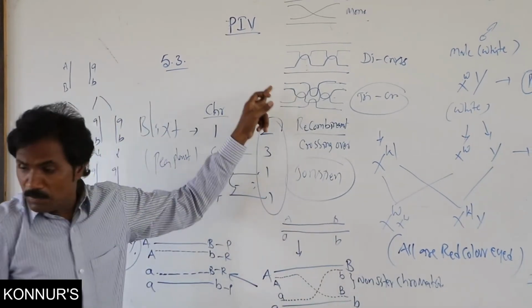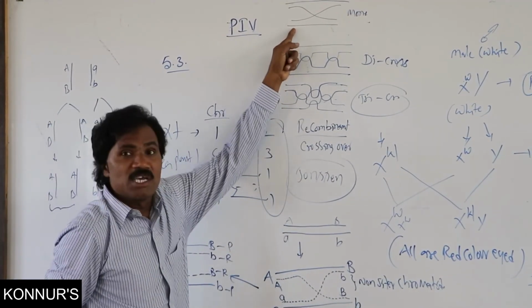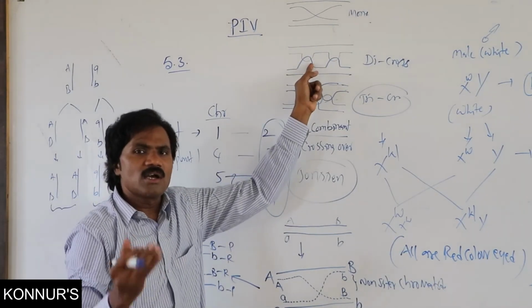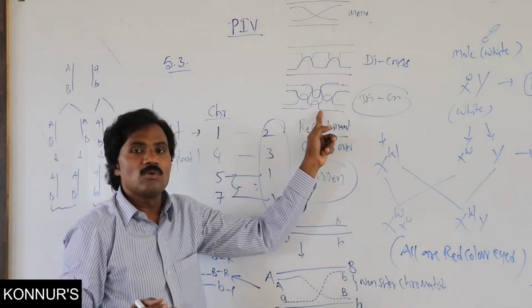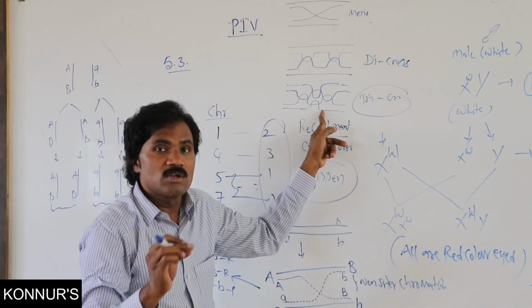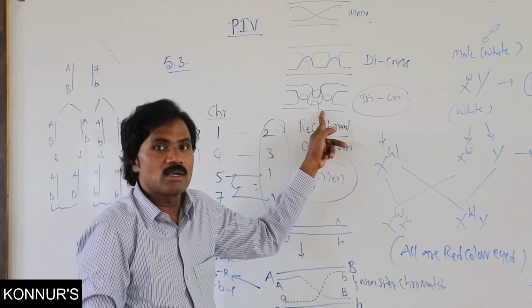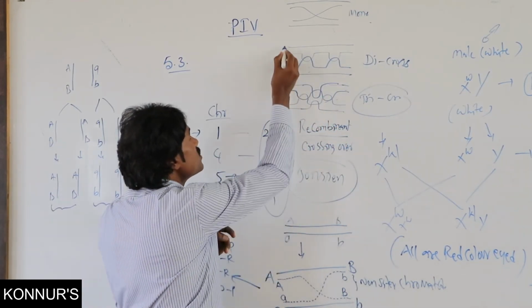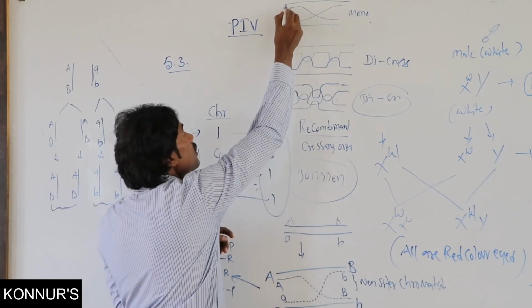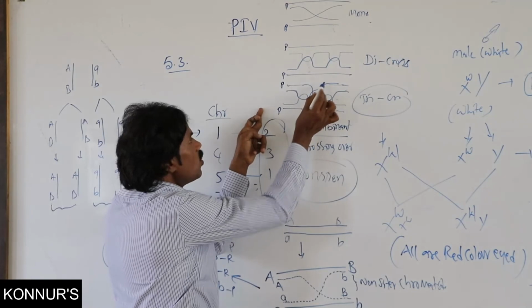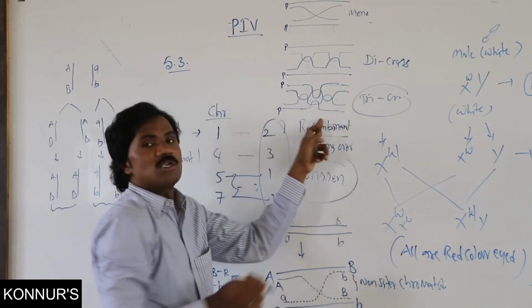But remember carefully, single crossing over and di crossing over are common, but tri crossing over is very rare. In this tri crossing over, there is no chance of the parental character, or it may or may not be there. Why? Because here is the parental one, the first one, and here the parental is also ready for crossing over.